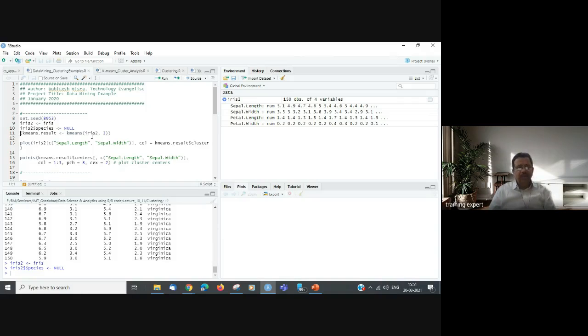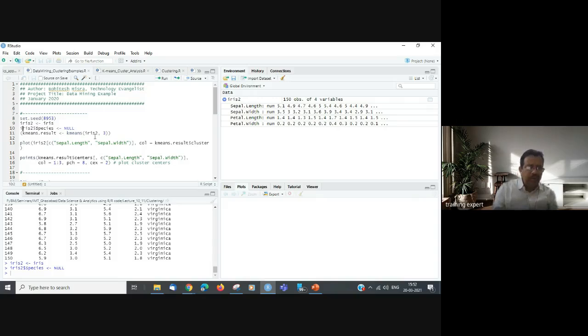Because k-means clustering only runs on numeric values, numbers. It doesn't run on text. So I have just eliminated this column. So what is now in iris2? Iris2 contains the 4 variables: petal length, petal width, and similarly sepal length and sepal width of 150 sample flowers.